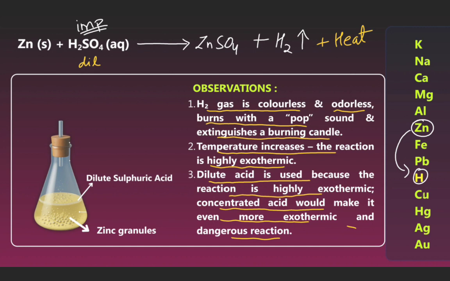Observation: H2 gas is colorless and odorless, burns with a pop sound and extinguishes a burning candle. Second, the temperature increases; the reaction is highly exothermic. Third, conclusion: dilute acid is used because concentrated acids would make it even more exothermic and a dangerous reaction.